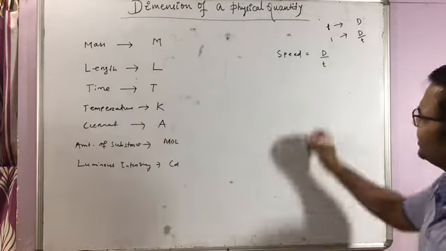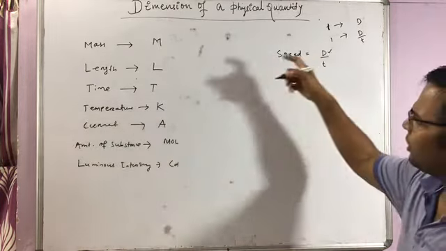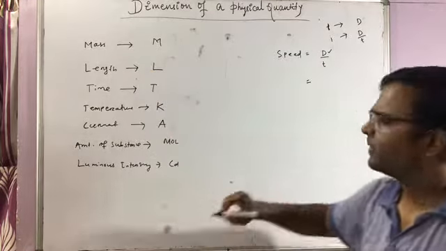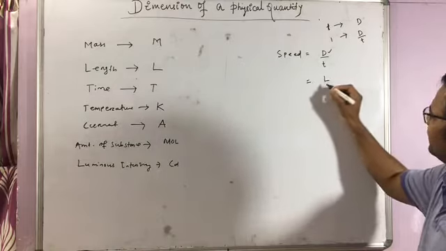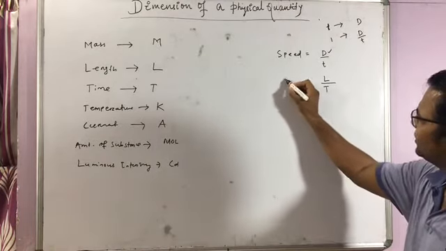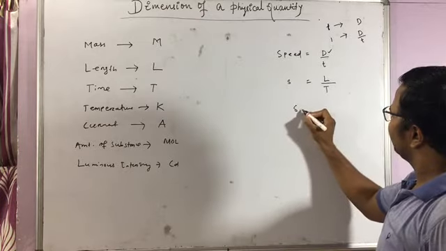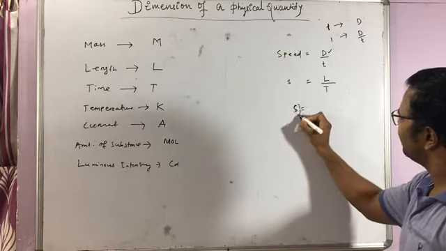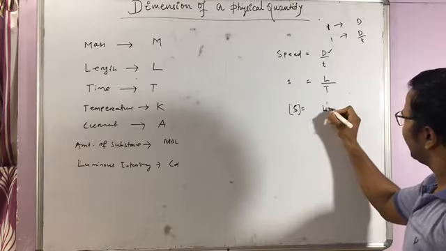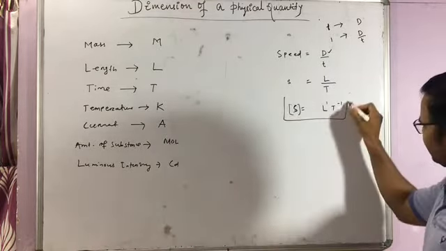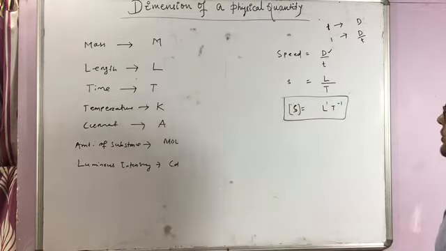Distance belongs to length, and time belongs to time. So the dimension is L by T. The dimension of speed S is L to the power 1, T to the power minus 1. This is the process to find the dimension of a physical quantity.